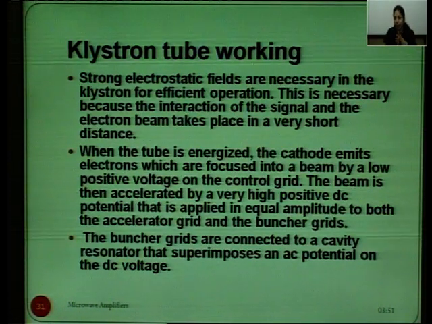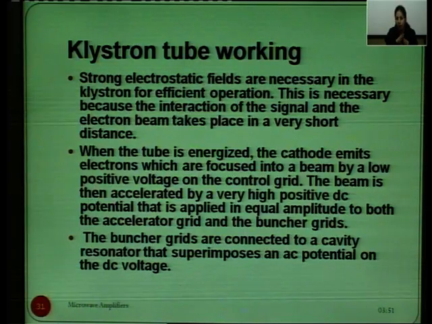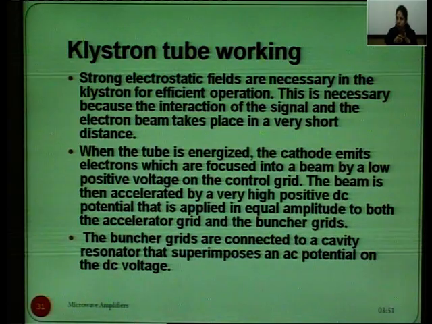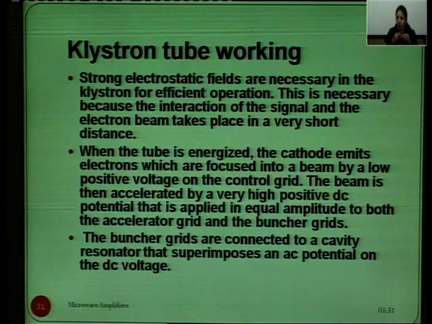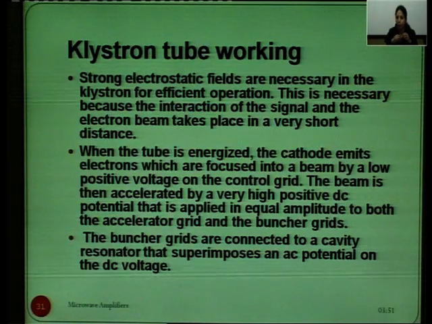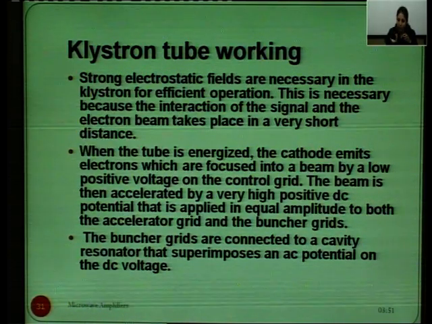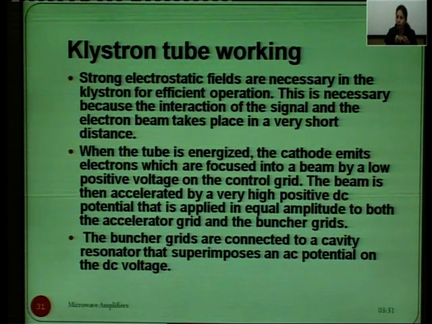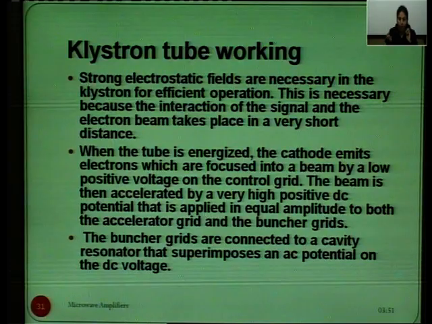Now, the working of the Klystron tube. Strong electrostatic fields are necessary in the operation of a Klystron tube. This is necessary because the interaction of the signal and the electron beam takes place in a very short distance. When the tube is energized, the cathode emits electrons, which are focused into a beam by a low positive voltage on the control grid. The beam is then accelerated by a very high positive DC potential.